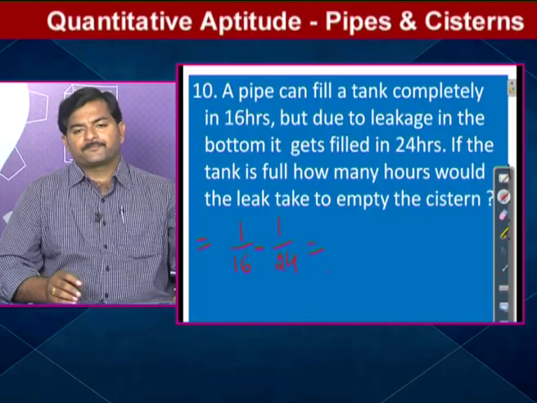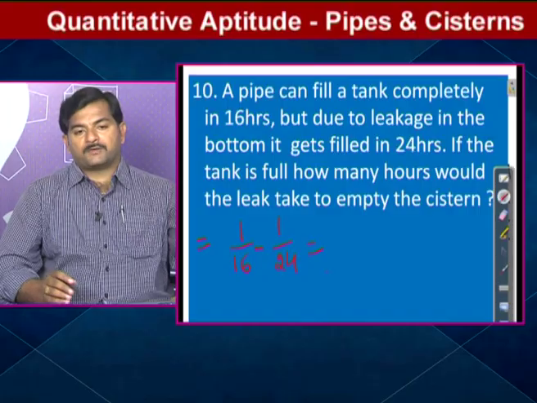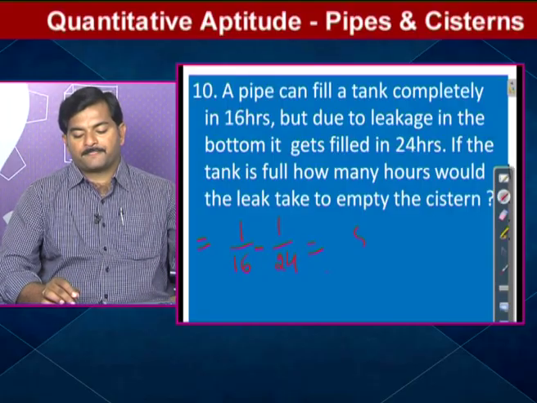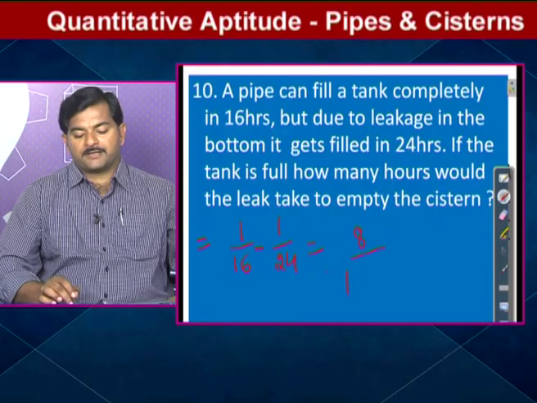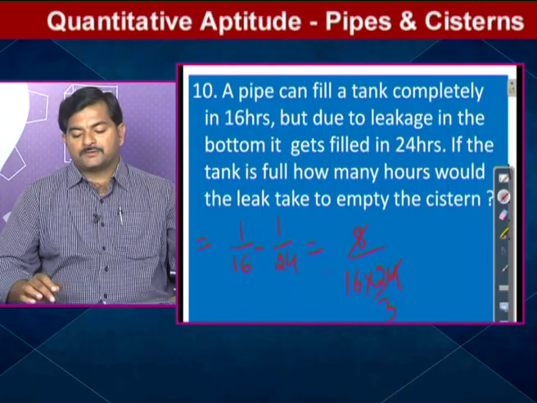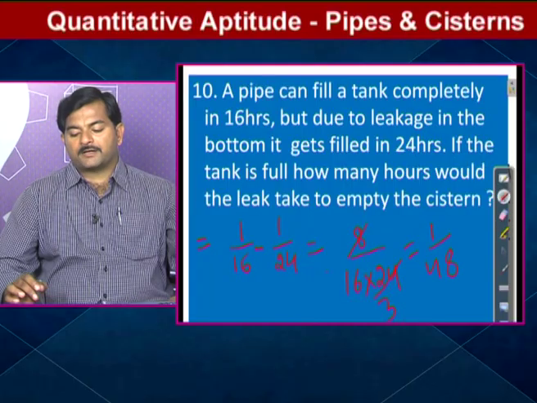So here, either you can use cross multiplication or the LCM method. 16 comma 24, you can take LCM or cross multiplication. 24 minus 16, 8 I am getting, 8 by 16 into 24. 8 ones are 8, 8 threes are 24, 1 by 16 threes are 48.